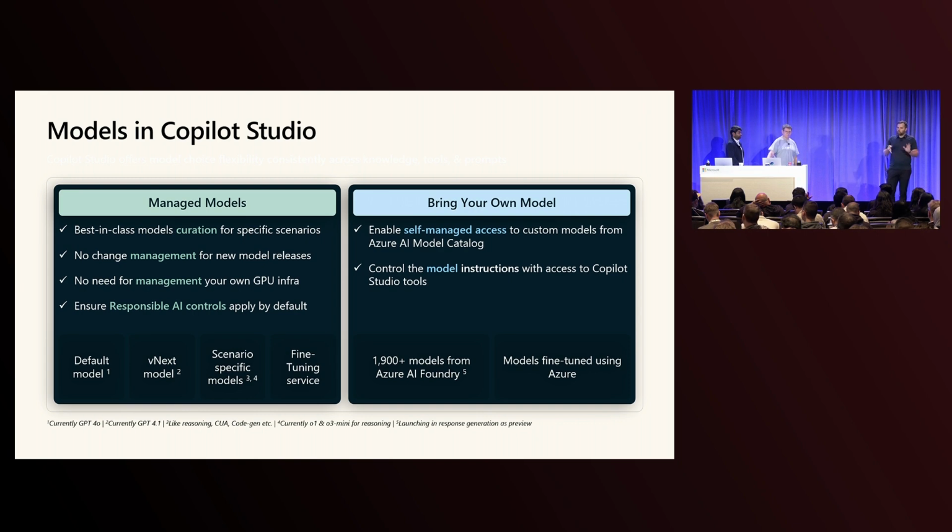Now, if you think this is not for me, you can switch to your own model and pin your agent to use a specific model for the responses. And there's tons of models in Foundry. There's task-specific, scenario-specific models, fine-tuned models. So there's a lot to choose from there.